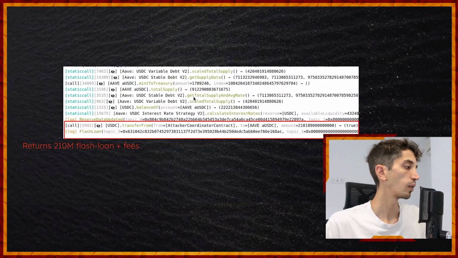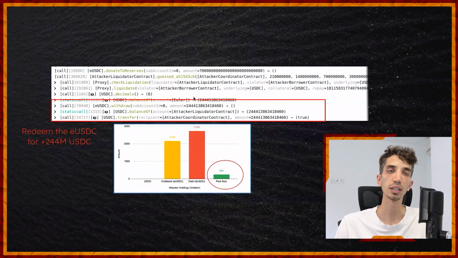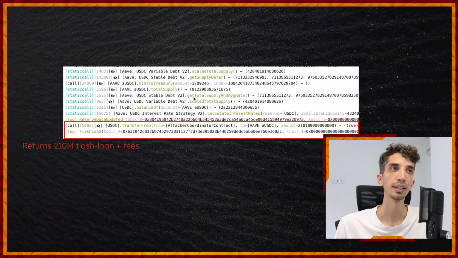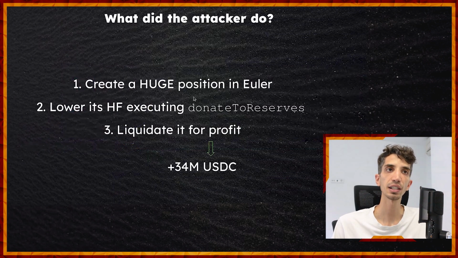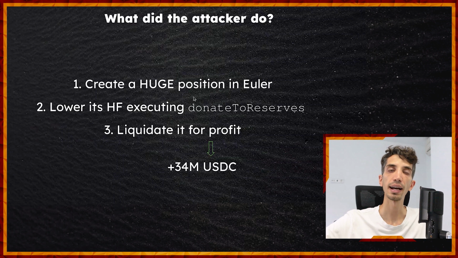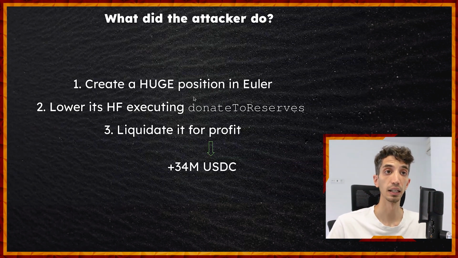At last, remember that even if the attacker was able to take the whole USDC that was stored at Euler, the attacker still has to pay their debts. The attacker took a flash loan from Aave, so the attacker returns the flash loan and pays some fees for it. And that's essentially it. The attacker has just made a profit of over 34 million USDC, stealing all of these assets from Euler. That was the amount in the initial reserve that we saw at the beginning.